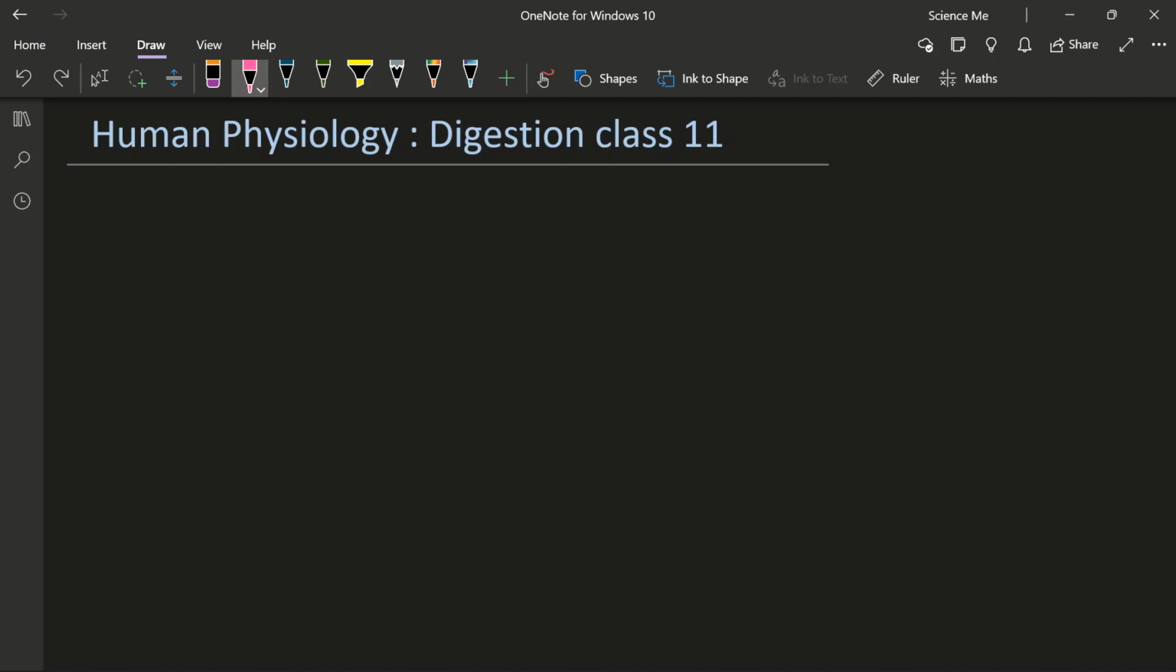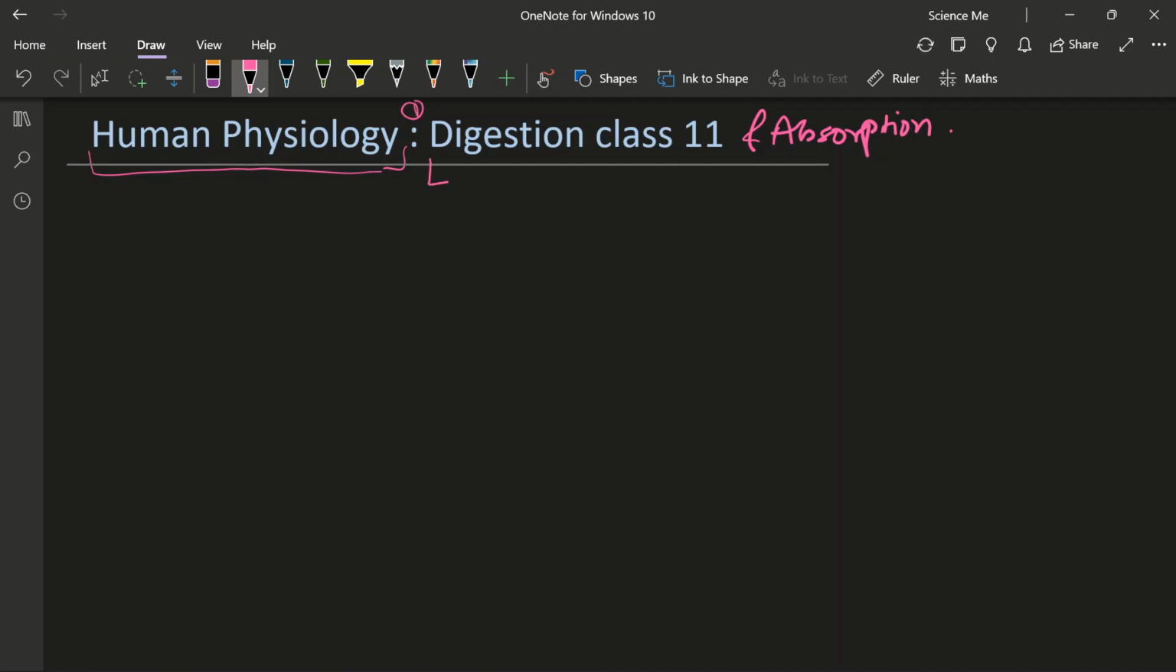Today's topic is a very important topic of class 11 biology, that's human physiology. So human physiology, first chapter in our NCERT is digestion and absorption. Digestion and absorption.